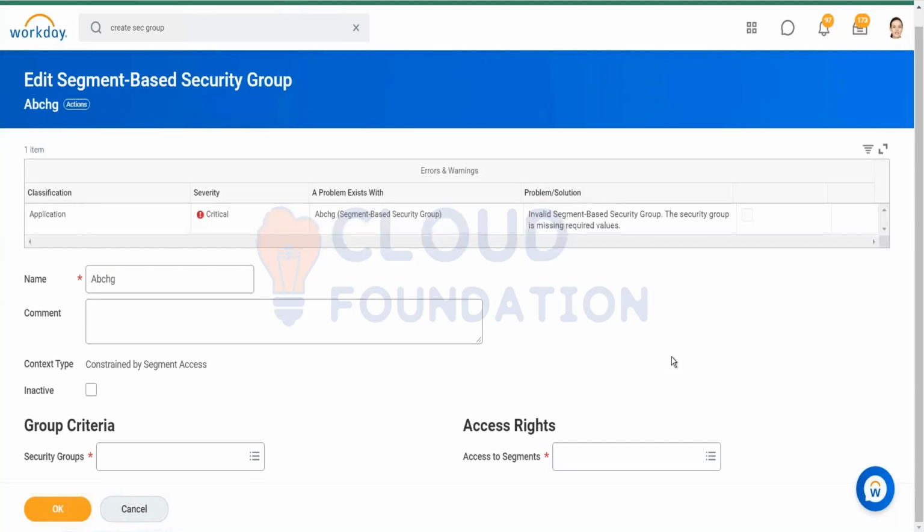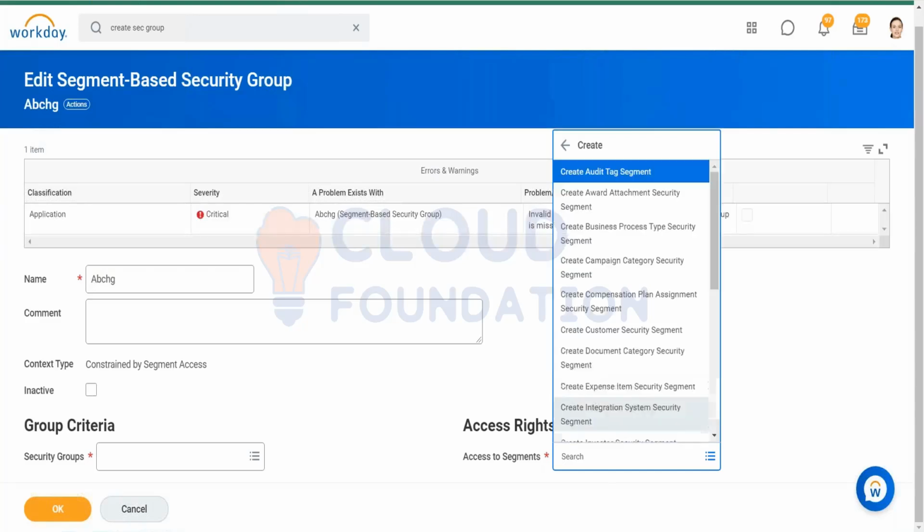Under access rights, we have a field, right? Access to segments. Now my doubt is here: can we give a category or should we give a segment, or can we give any of those? No, we will always give a segment over here. We cannot access categories here, right? Definitely we should create a segment for the category and then only we can access it here.